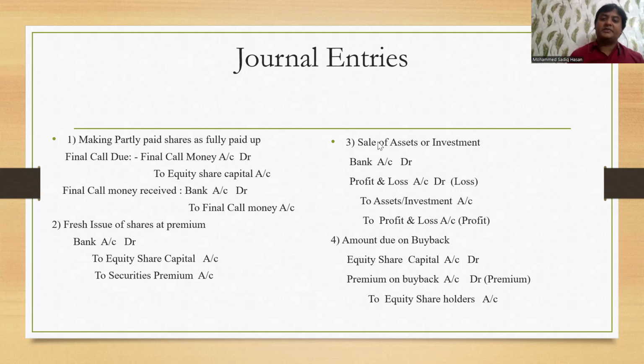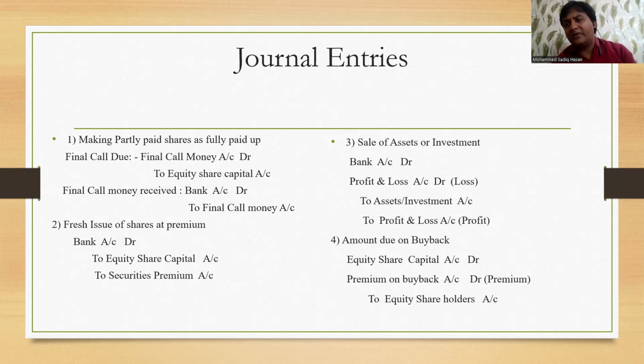Then let's come to the next entry. When you're selling off, there may be some entries like sale of assets or investment. Although they are not used for a buyback, they can be a part of your journal entry. So when you're selling an asset or investment, you're receiving money. These have a combined entry. When you sell an asset, if there is a loss, what is the entry? If there is profit, what is the entry? Instead of making it two separate entries, I have clubbed them in one.